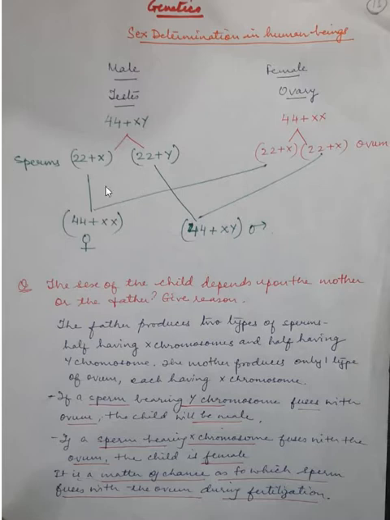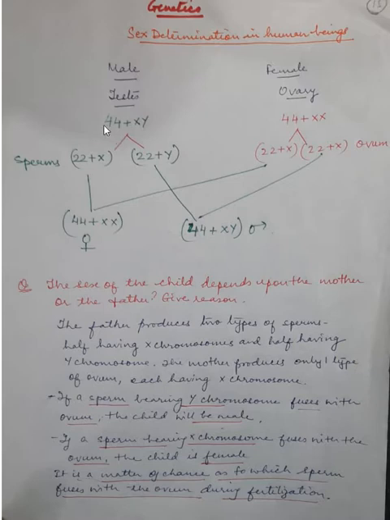And this pair is called the sex chromosome or allosome. In case of females, this chromosome remains X, but here it determines the sex of an individual, the female. That is why we call it a sex chromosome or allosome.